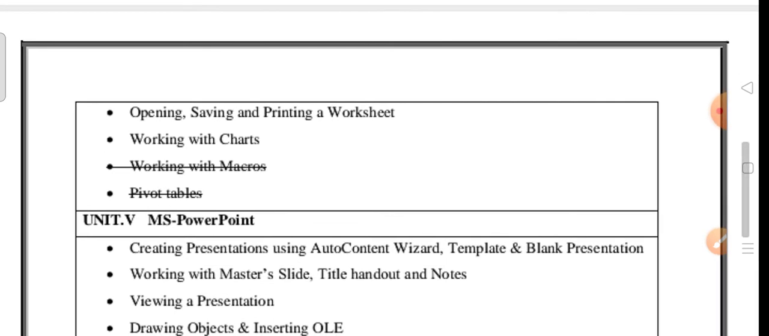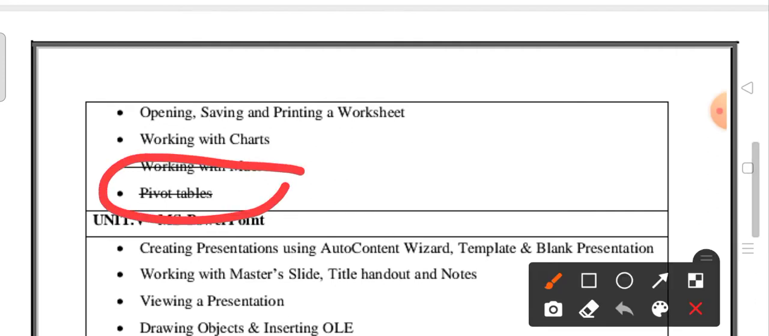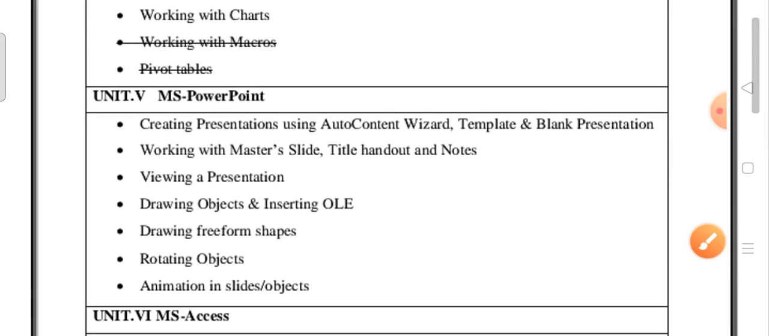Next coming to MS Excel, up to here there is no deleted content. Working with macros and pivot tables, all these topics are deleted. No need to read. Next, MS PowerPoint. This is also a very important unit. You may get 16 marks weightage.